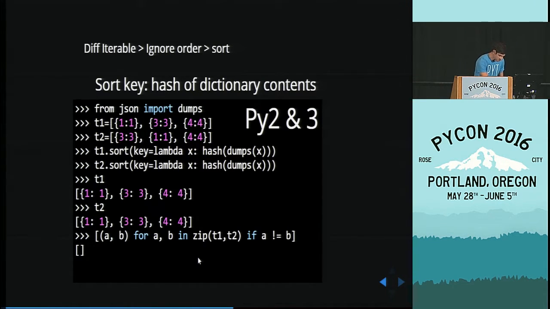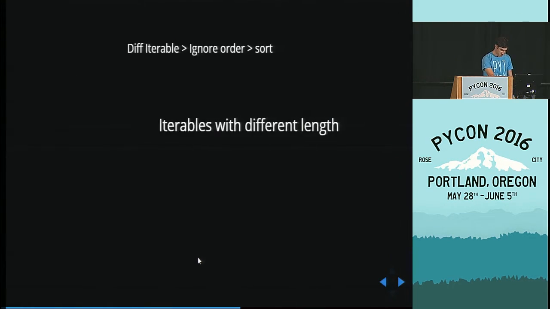So let me repeat. This part is the main part. You can tell the sort function how to sort by defining the sort key. In this case, we say, okay, grab the item from the list, JSON dump it, serialize it, and then create a hash from it, and use those hashes as those hooks to align items. Okay? And it works perfectly.